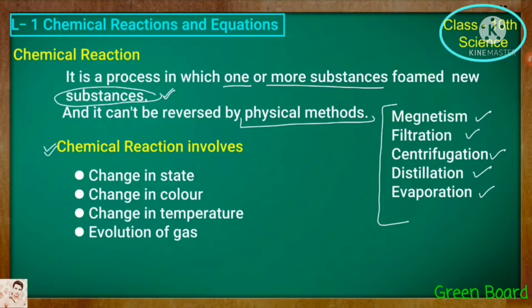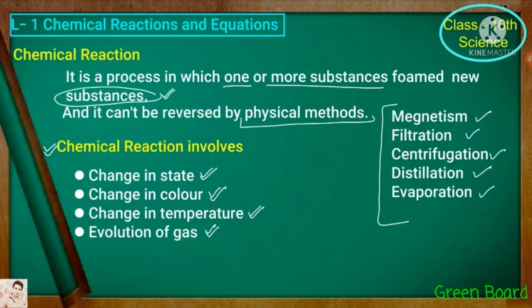Whenever a chemical reaction is involved, the following changes occur. The first one is change in state. The states are solid, liquid and gas, as well as aqueous. If the reactants are gases, the product is a liquid in the formation of water. The formation of water is the best example of change in state. In some chemical reactions there is a change in color, and some involve a change in temperature as well as evolution of gases.